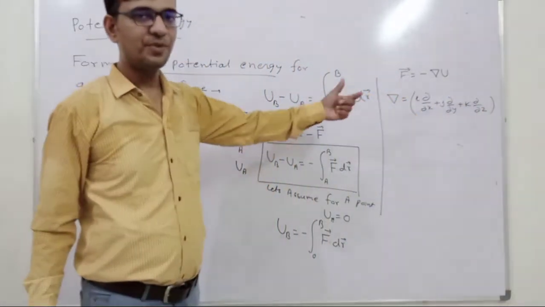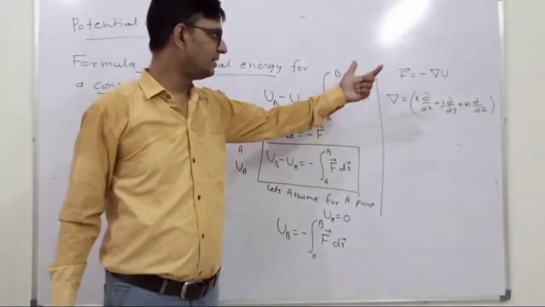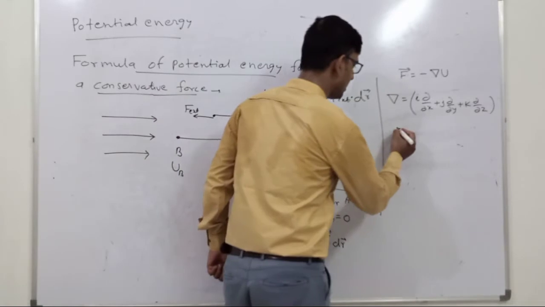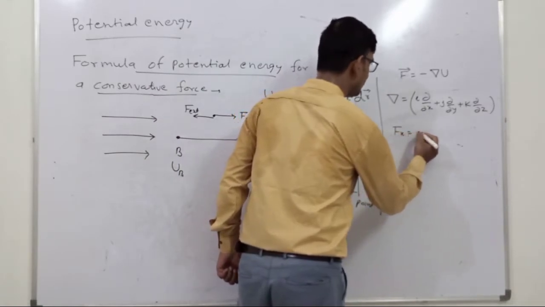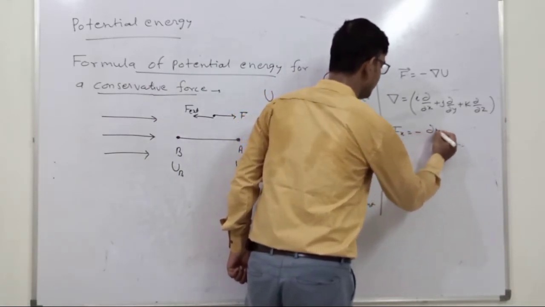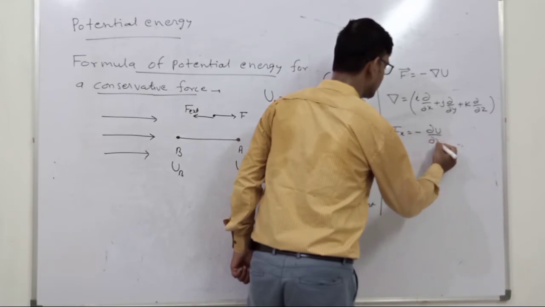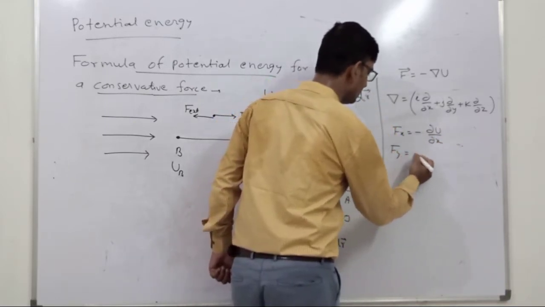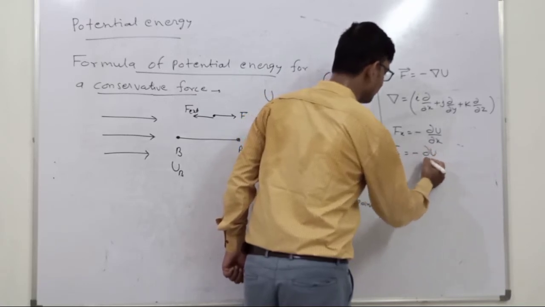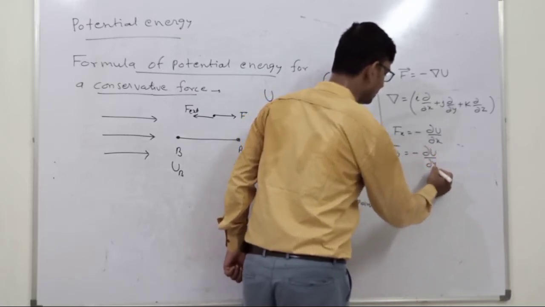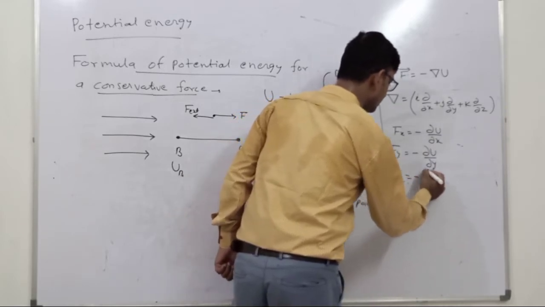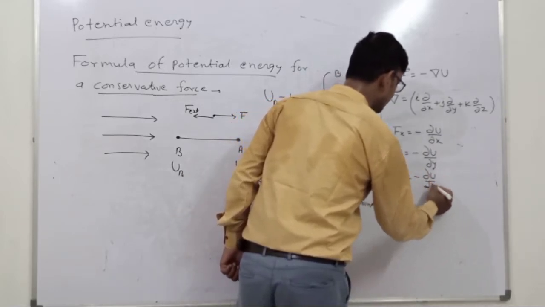If we take only the component of the force in the x direction, then we can write Fx is equal to minus dU upon dx. In the y direction only, Fy is equal to minus dU upon dy, and Fz is equal to minus dU upon dz.